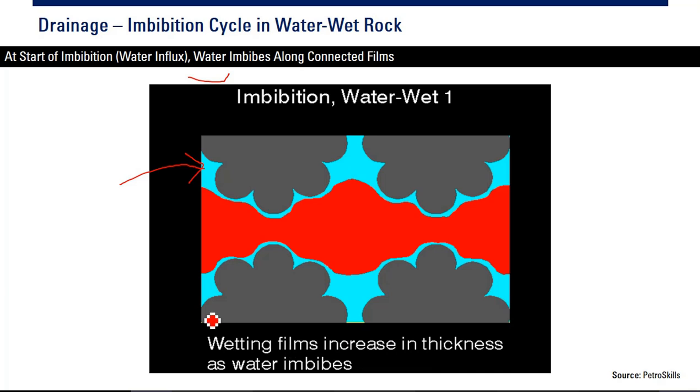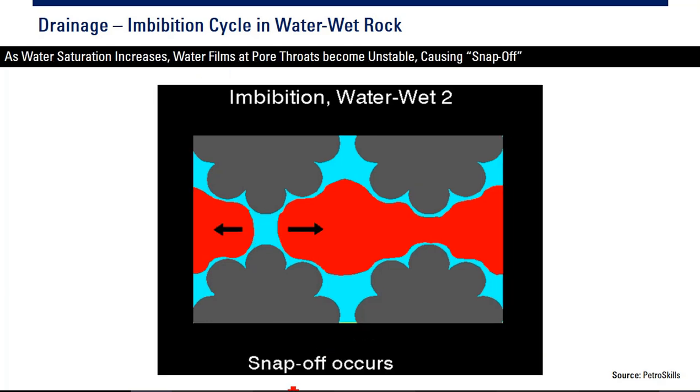So water akan masuk, ya, langsung terkoneksi dengan water thin film water yang ada di permukaan, dan lama-lama ketebalan dari thin film itu akan makin tinggi, makin tebal dia. So wetting films increase in thickness as water imbibes.